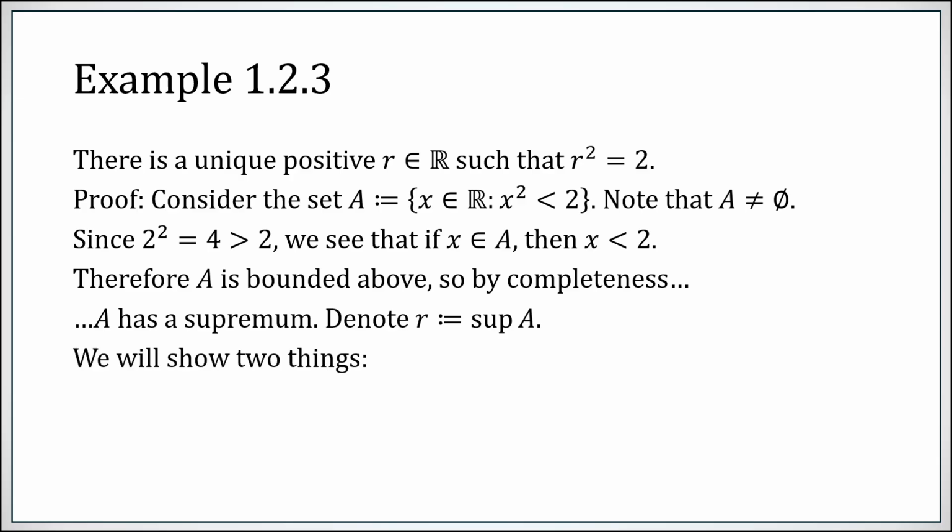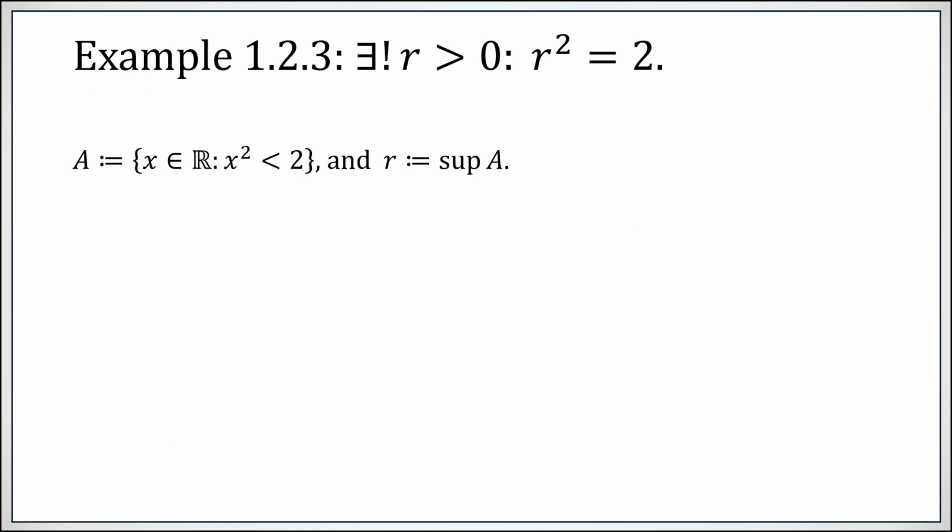So now we're going to show two things about this number R. First, its square is bigger than or equal to 2, but also its square is less than or equal to 2. All right, so we have our set, the real numbers whose square is less than 2. We showed it was bounded above. We defined then its supremum as R. Okay, 1 is in the set, and R is the supremum of that set. So R is definitely bigger than or equal to 1 at least, therefore positive.